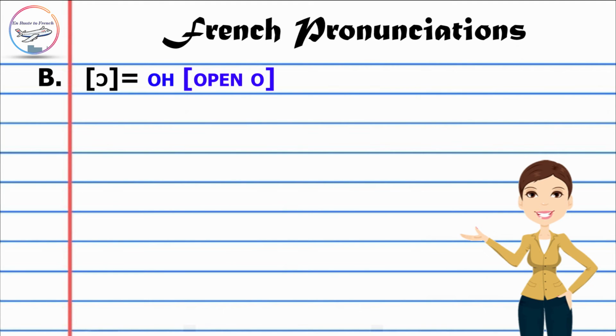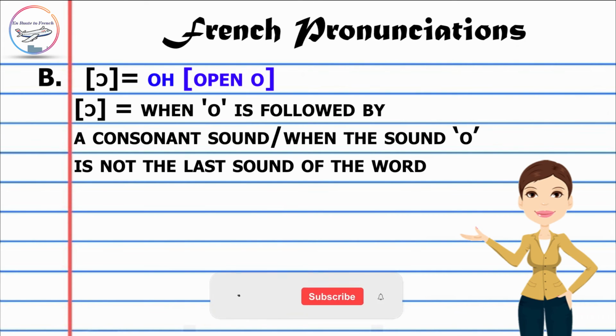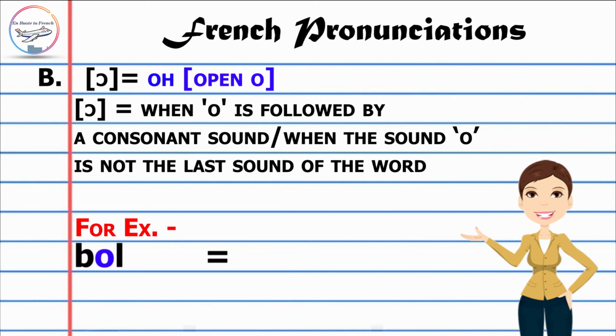Moving on to the open O sound, which is another very important sound. Just like when we say in English, what? So, aw. For example, bol, which means bowl. We say botte, which means boot. Comment, which means how. So please remember, it's not comment with a closed O, it's the open O. Comment.